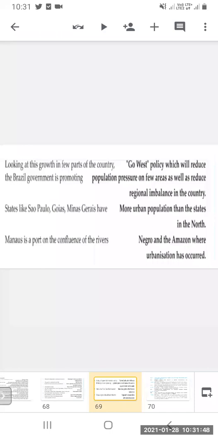States like Sao Paulo, Goiás, Minas Gerais have more urban population than the states in the north. So these are the states in the south which have more urban population than in the north. Manaus is a port on the confluence of the two rivers, the Negro and the Amazon river, where urbanization has occurred.